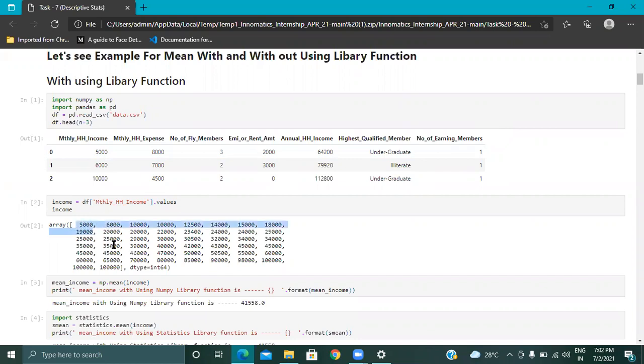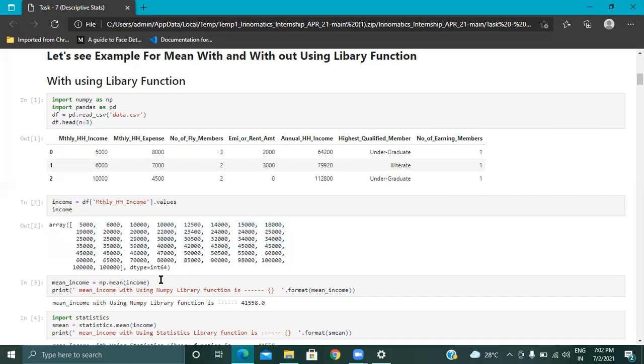There may be repetition possible. For example, in monthly income you got 5,000 and another employee also got 5,000. So it only determines the values and what the total values are. So we need to determine the mean of the values.